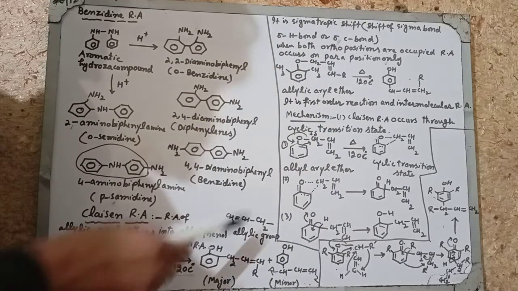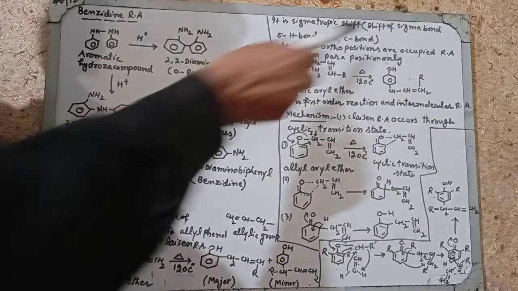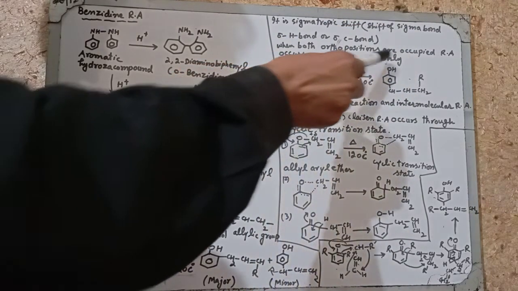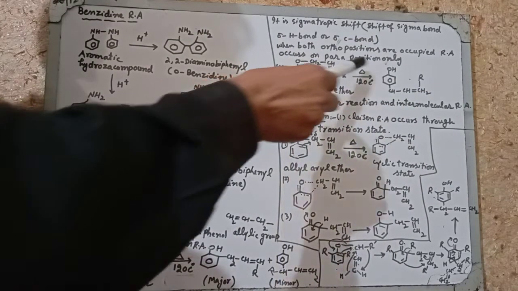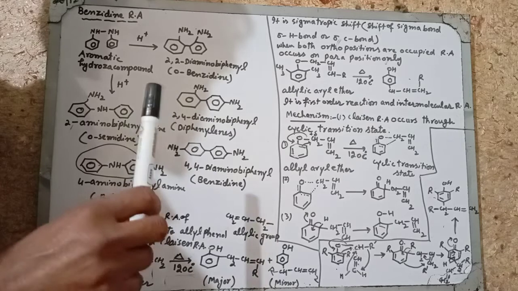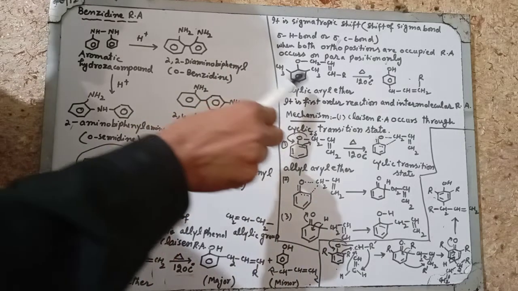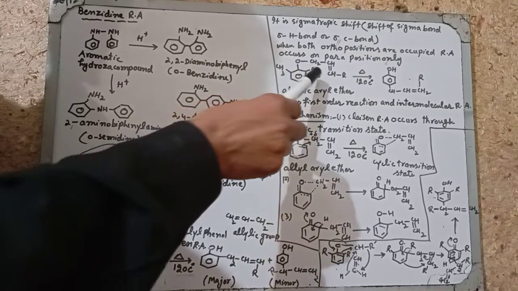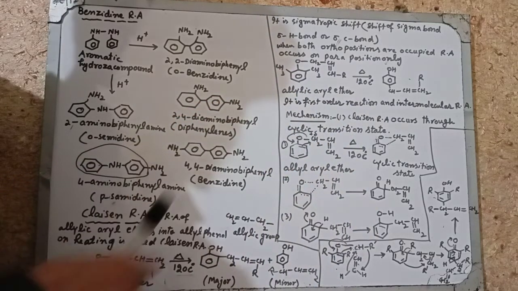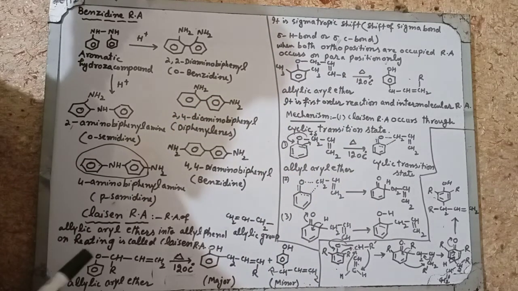Basically, it is a rearrangement of sigma bonds, a shift of a sigma hydrogen bond or sigma carbon bond. When both ortho positions are occupied, then rearrangement occurs on the para position only. Rearrangement on the meta position does not occur; it is not observed. Like this, when both ortho positions are occupied, then rearrangement will occur on the para position like this.